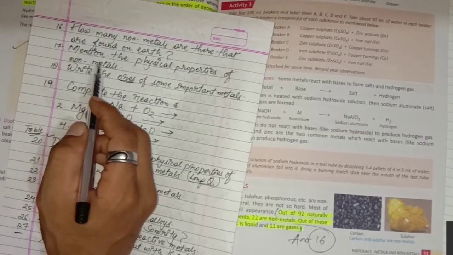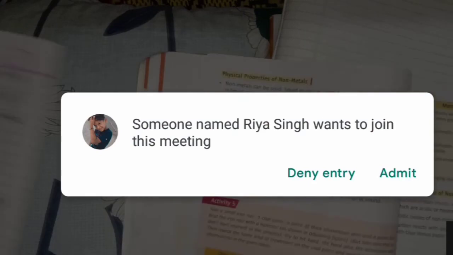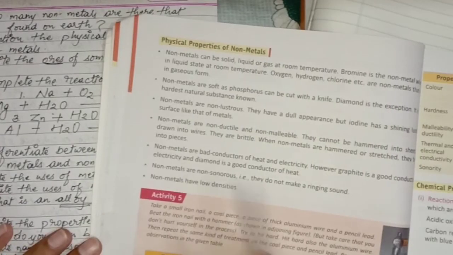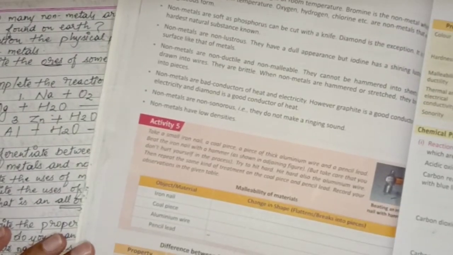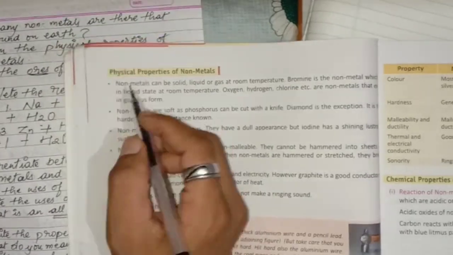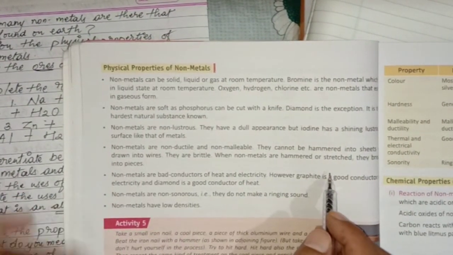Question number 17. Mention the physical properties of non-metals. The physical properties of non-metals are on page number 52, heading physical properties of metals. So the first property,